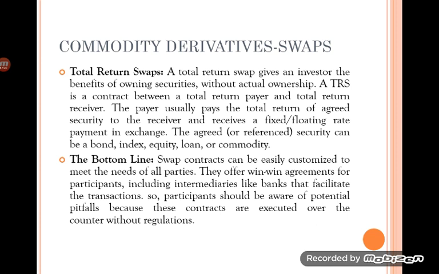Then the bottom line on swaps. It is a contract that can be easily customized to meet the needs of all the parties. They offer a win-win agreement for parties, including intermediaries like banks that facilitate the transactions. Participants should be aware of potential pitfalls because these contracts are executed over the counter without any regulations. Both parties have a win-win agreement, so the risk associated with swapping can be minimized. So that ends your fourth unit.